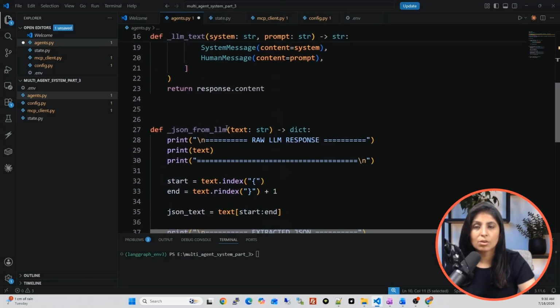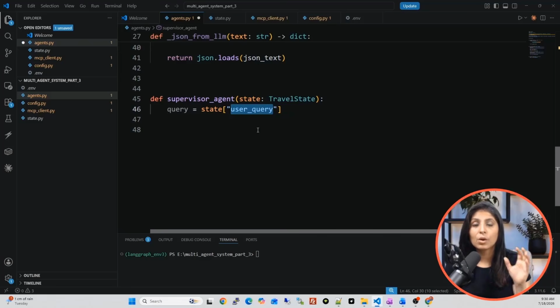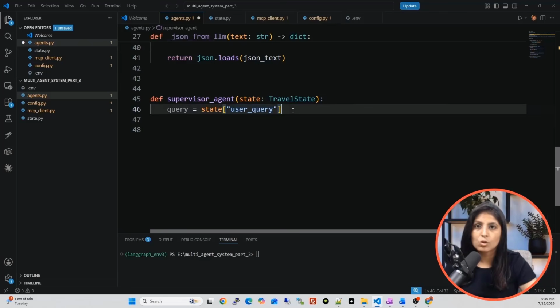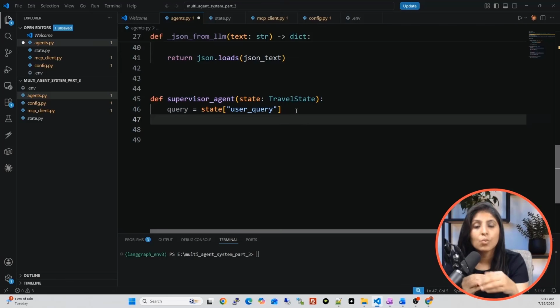Let's go back to the agents.py file. Now, the input to this agent is state. From that state, it is picking the value of the user query key. Remember, the user query key is used to save the query which the user typed. Now, the supervisor agent got the user query, and it will use the LLM in order to select the agents as per the user's query.